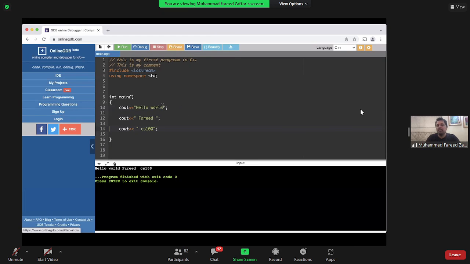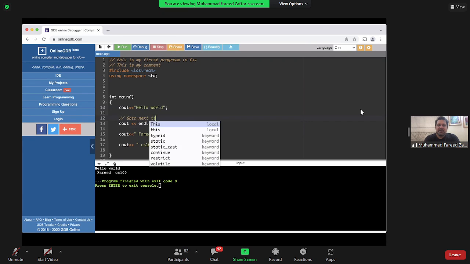Okay? And in some, okay, if I want to print each of them on a separate line, the way to do this in C++ is endl. You are actually telling it that this is the end of the line. So what will it do? It will print hello world on the first line, and Fareed and CS100 on the second line, because when it prints this, and this is without any quotes, you're actually going to the next line. So on the first line it printed hello world, then it printed end line, which is like, on a typewriter in the old days, what did you need? End of line and go to the next line. This is exactly the way this is. It's telling the program to go to the next line.